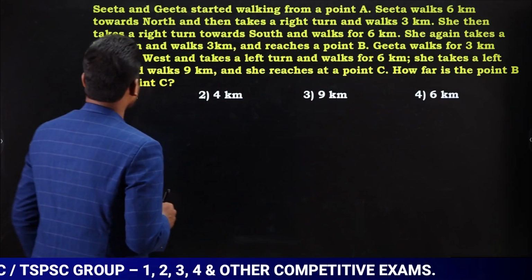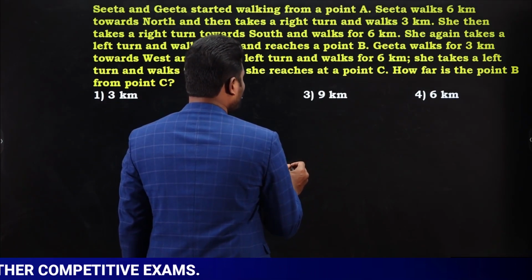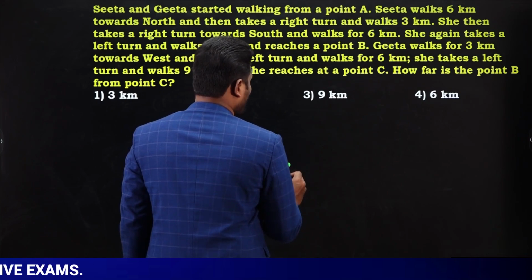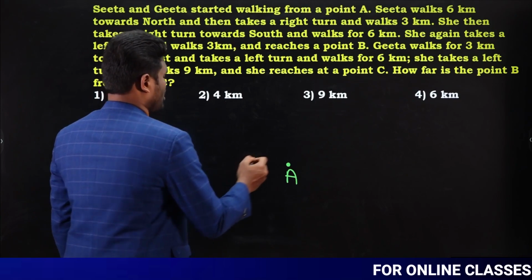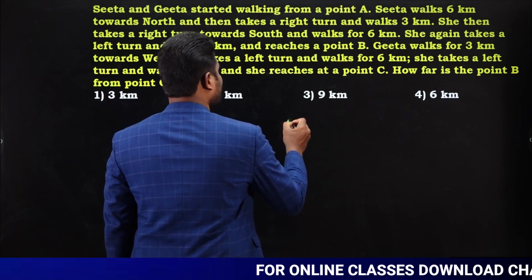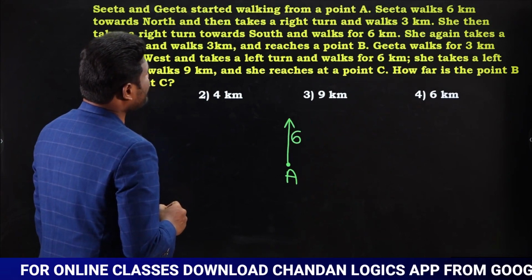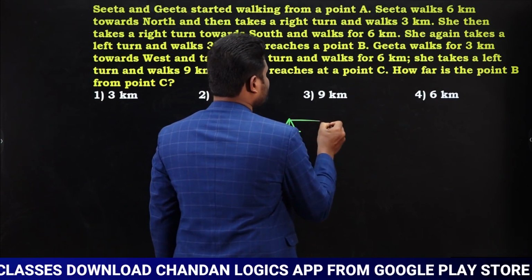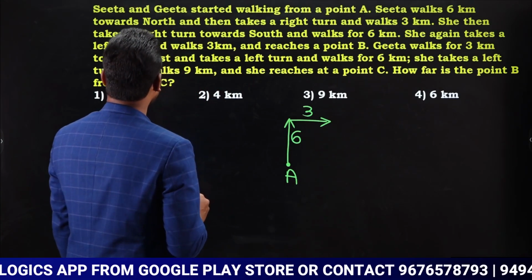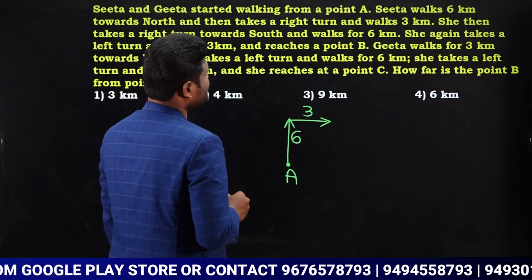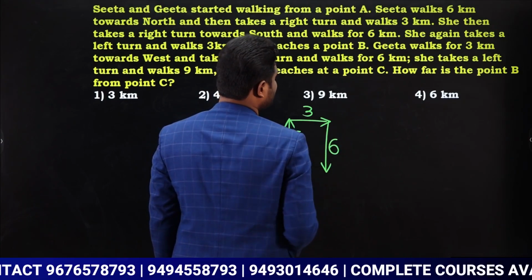Okay, observe here carefully. Now what is the question saying? Sita and Geeta started walking from point A. So both of them started walking from point A only. Sita walks 6 kilometers towards north. After that, what happened? She takes a right turn and walks 3 kilometers. Next, she takes a right turn towards south and walks 6 kilometers. Now again she is taking right and traveling towards south 6 kilometers.